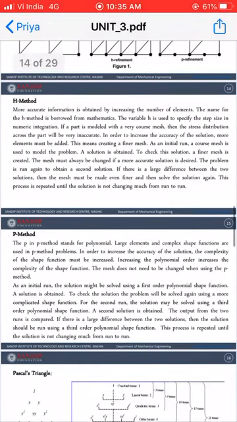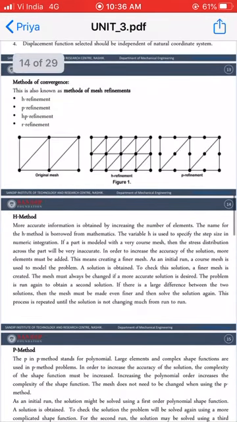So H stands for the step size, which we have actually studied in your numerical integration problems. And here P stands for polynomial order, which means we need to increase the order of the polynomial shape functions. Only then will you get your exact solution, or your approximate solution converged towards your exact solution. So this is about your H method and P method. These are the methods of convergence. This theory part will be asked in your exam for 3 to 4 marks.